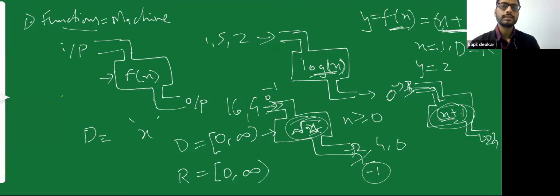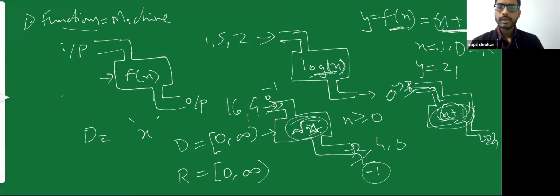Any value of x is possible, because all the values are valid. For none of the values I'm going to get an error. Like if I put x is equal to -1000, the x plus 1 machine won't say that it's a wrong input. So all the values are valid. Therefore, my domain is equal to all real numbers.